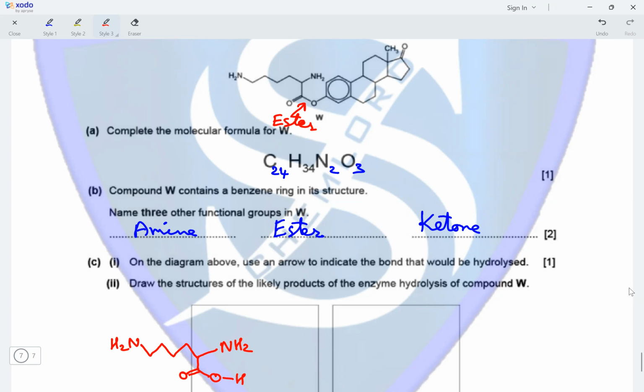The second product would have the oxygen attached to hydrogen, forming a phenol, with the remaining molecule bonded to this phenol. This is the second molecule that would form.